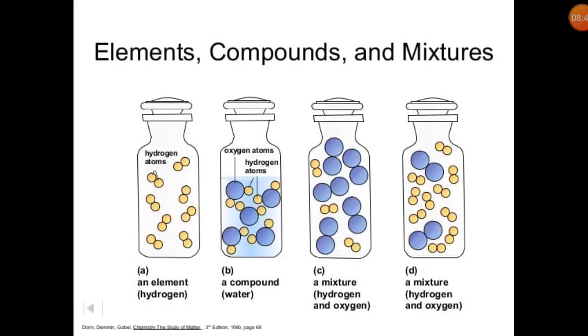Now, another picture to represent elements, compounds and mixtures. In the first bottle, hydrogen is filled and you can see that all the atoms are of the same type, that is the hydrogen atom, so it is an element. In the second bottle, water is given and you see that two elements combine in a fixed ratio to form water, that is H2O. The third and fourth bottles, C and D, show mixtures of hydrogen and oxygen.